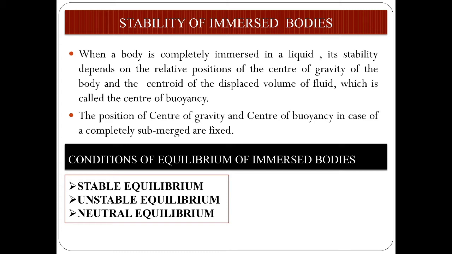Means whenever we decide the stability of an immersed body, we consider the center of buoyancy, which is denoted by B, and the centroid of the body, which is denoted by either C or capital G. The positions of center of gravity and center of buoyancy in the case of a completely submerged body are fixed. We see one by one what is the condition of stable equilibrium, unstable equilibrium, and neutral equilibrium.